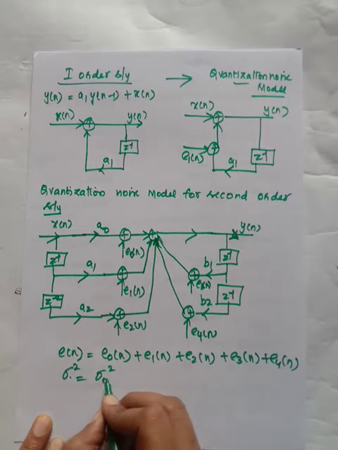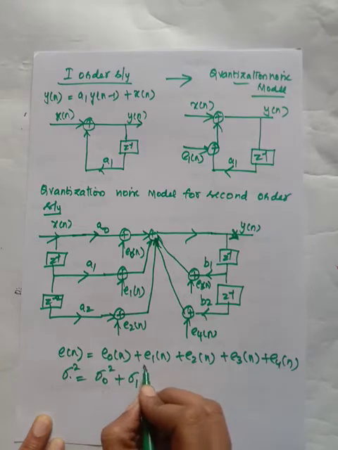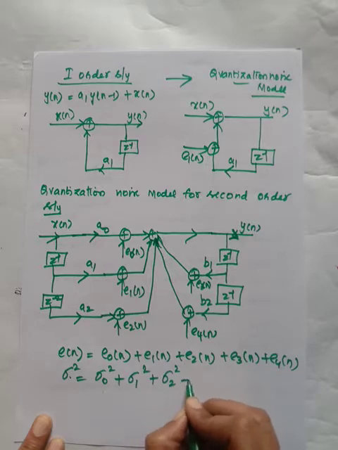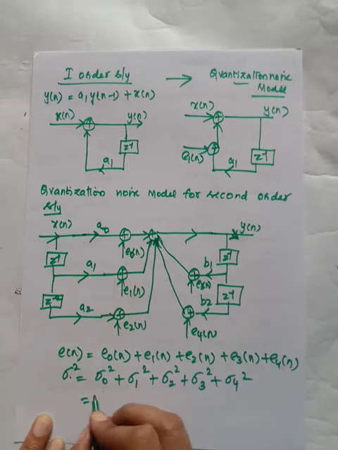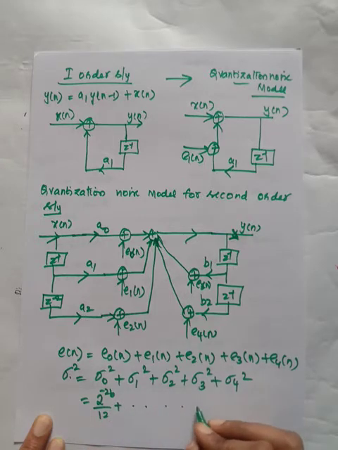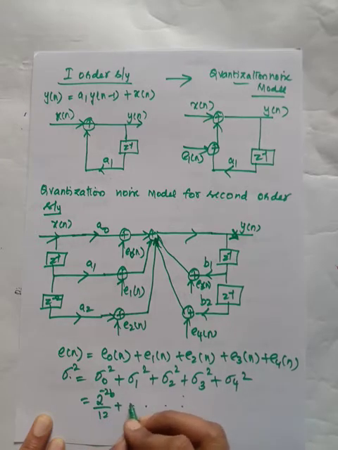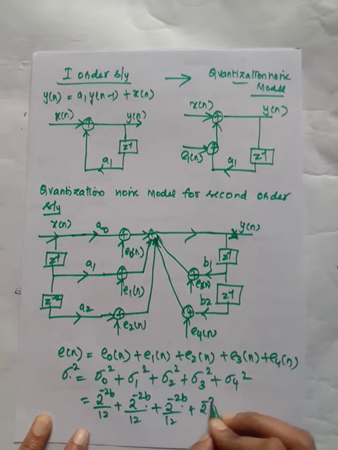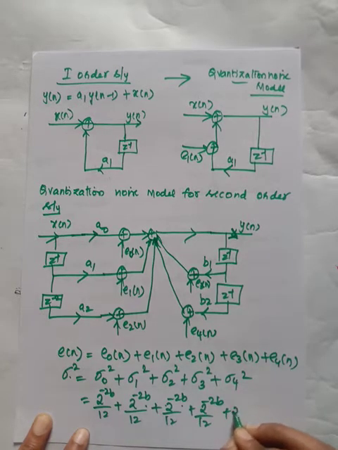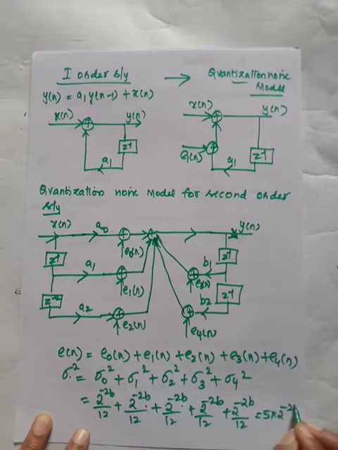So that is sigma naught square, sigma 1 square, sigma 2 square, sigma 3 square and sigma 4 square. The variance, you know that it is 2 power minus 2b by 12 for all cases. Otherwise, for each signal I am having 2 power minus 2b by 12, plus 2 power minus 2b by 12, plus 2 power minus 2b by 12. So it is 5 into 2 power minus 2b by 12.